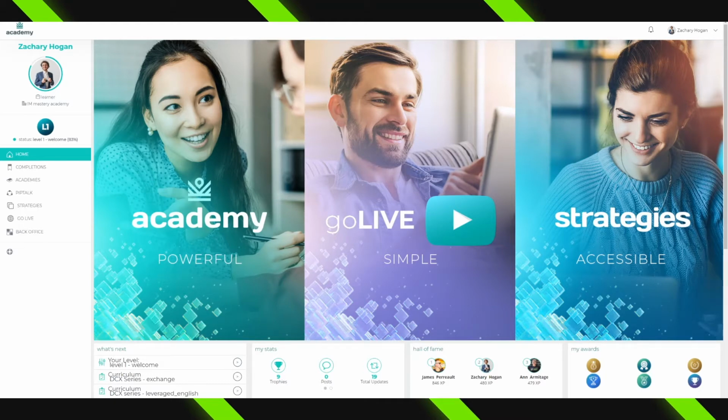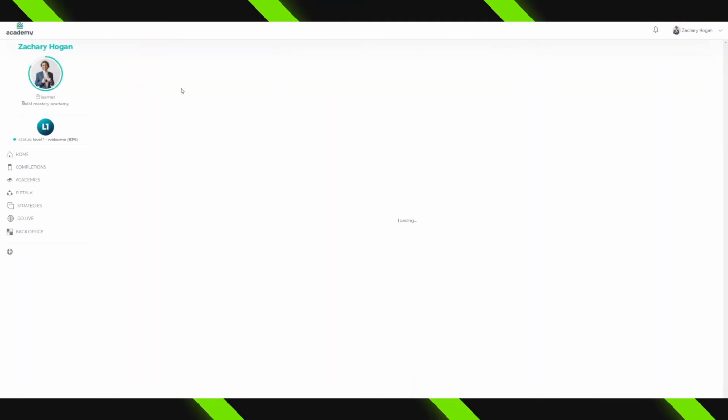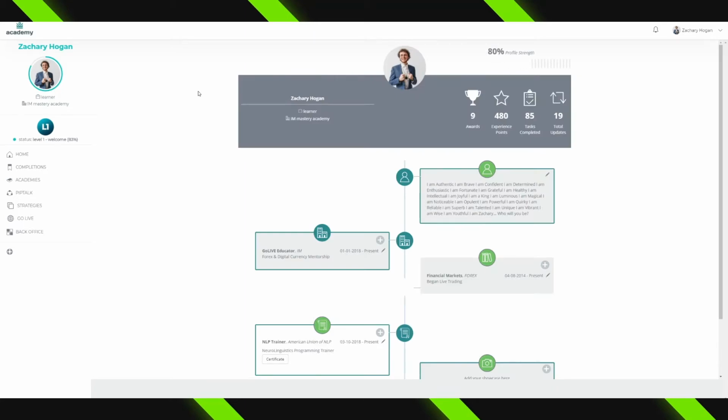And so, right now, what I need you to do, if you haven't already, first and foremost, get connected with the I Am Center. The way that you can do this, over in the top left hand side, you're going to see a blank profile space. If you haven't uploaded a photo yet, you can click on that, and it's going to bring you over to your profile. This is essentially where you can start to engage with the back office. You can upload a photo, write a little bit more about your goals, and this is essentially where it's going to show you various achievements that you've earned from participating in the content.